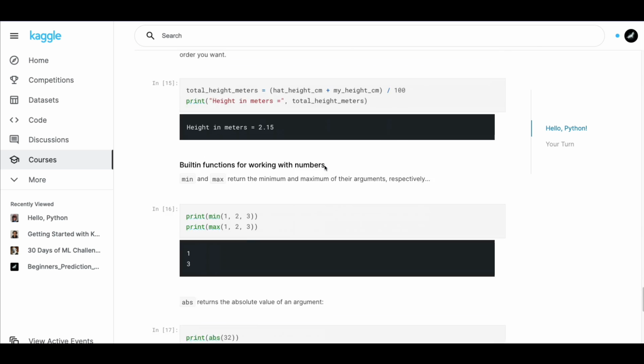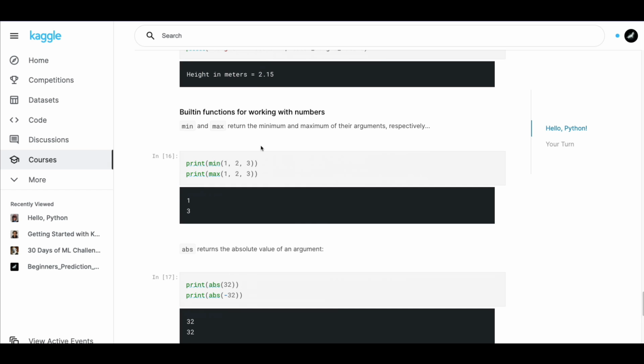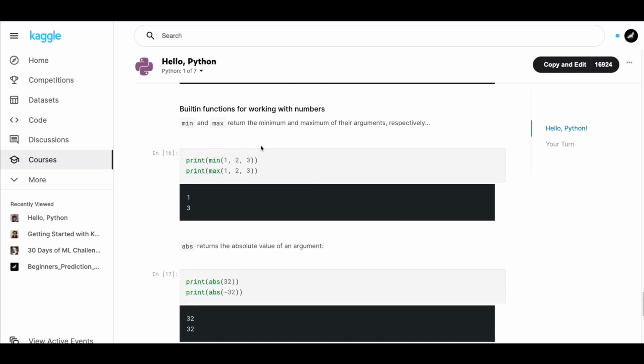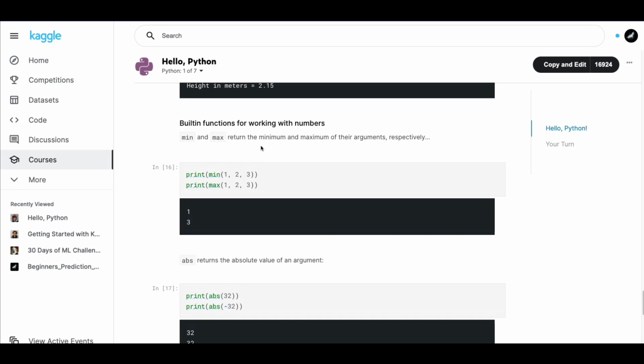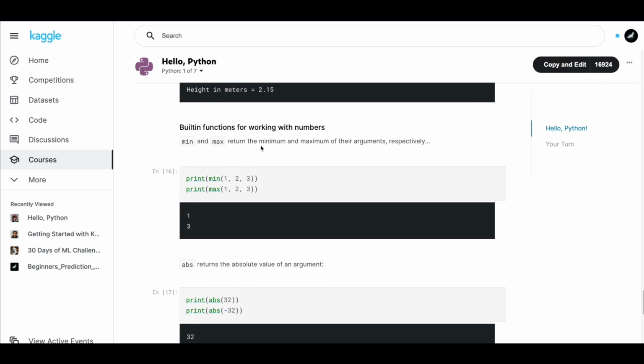And the next thing is there are certain inbuilt functions, again, like we saw print, we saw type. So the same way there are other inbuilt functions that let you do small mathematical operations, I would say. For example, if you have got 3 numbers, if you want to find the minimum of it, you can do it like this, and then you get the minimum of it. If you have 3 numbers and you want the max, you can do max.